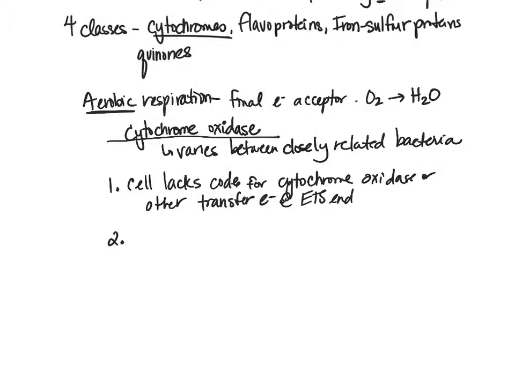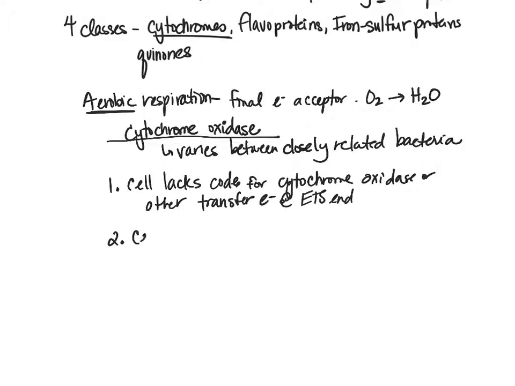But if a certain prokaryotic organism or microorganism lacks the genes that encode for these enzymes, then they're not going to be able to go through aerobic respiration, because if they did, the production of these oxygen radicals is going to kill the organism if they don't have the ability to get rid of these dangerous byproducts. So it could have the code in its DNA for the cytochrome oxidases.